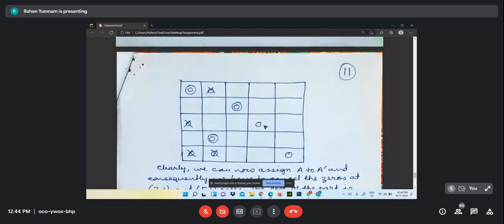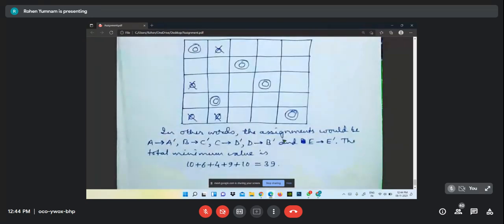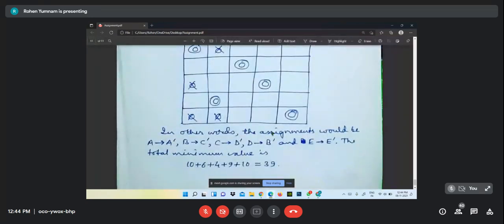Okay. Then again, first row as it is only 1 0, assignment made. And then this 2 0, it is cross. This is also already crossed. This is also already crossed. And then this will have assignment. It is coming here. See, this is the assignment. And then according to this, what we have,